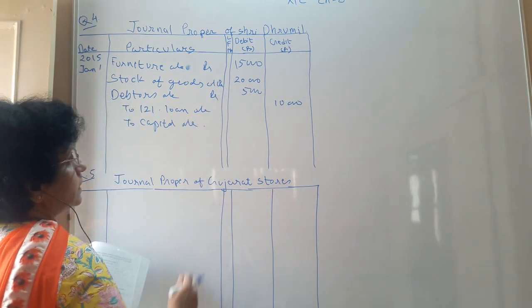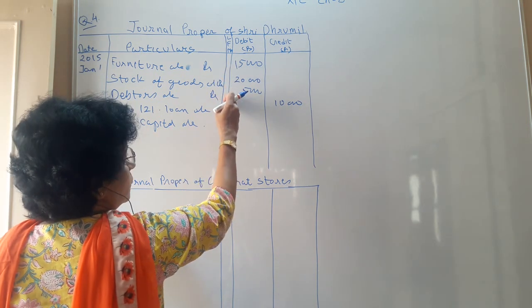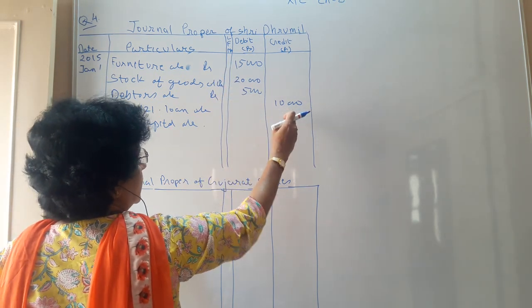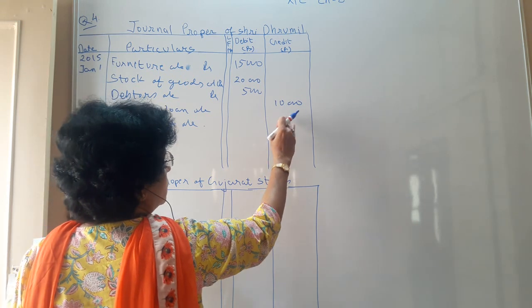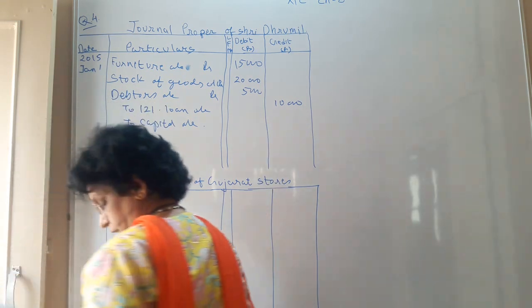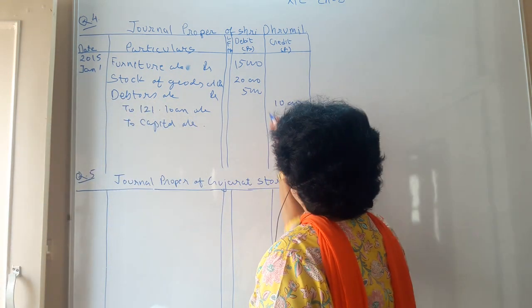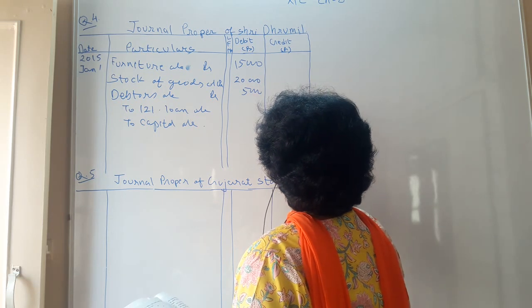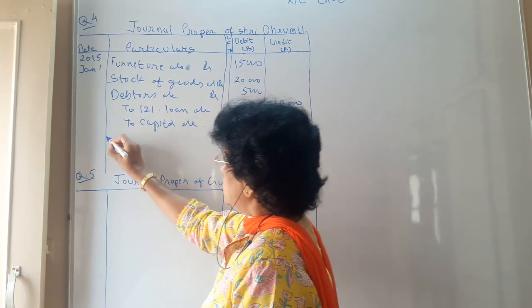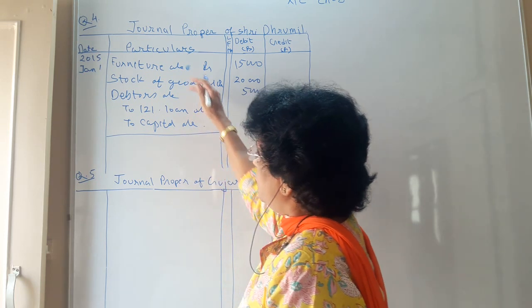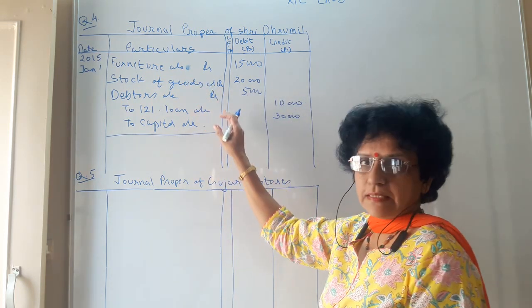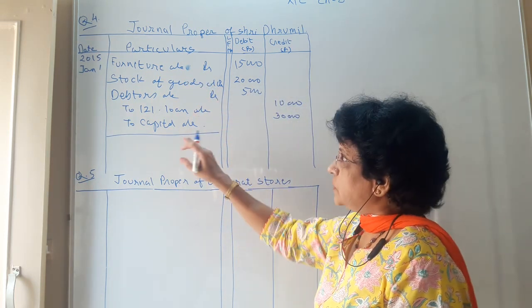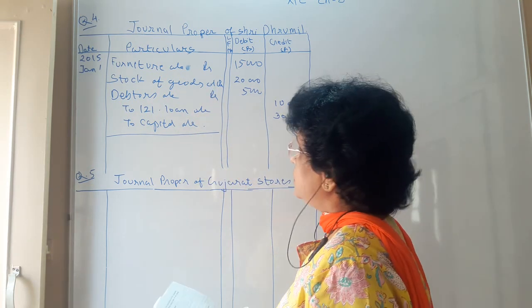In our journal chapter we have learned, the total of all the debits minus the total of credits will give you the amount of your capital account. So that capital account will come to rupees 30,000. And the narration is that this is the opening journal entry for assets and liabilities. So this way the journal proper is to be done.